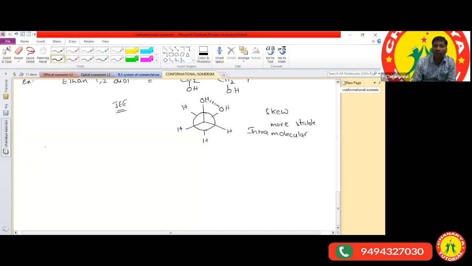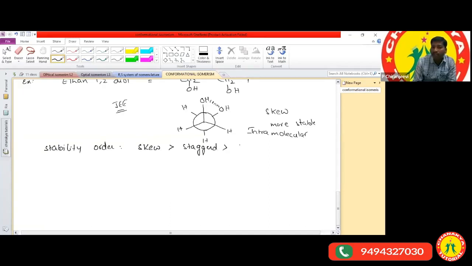So how can we write the stability order for ethane 1,2-diol? Skew is more stable than staggered.